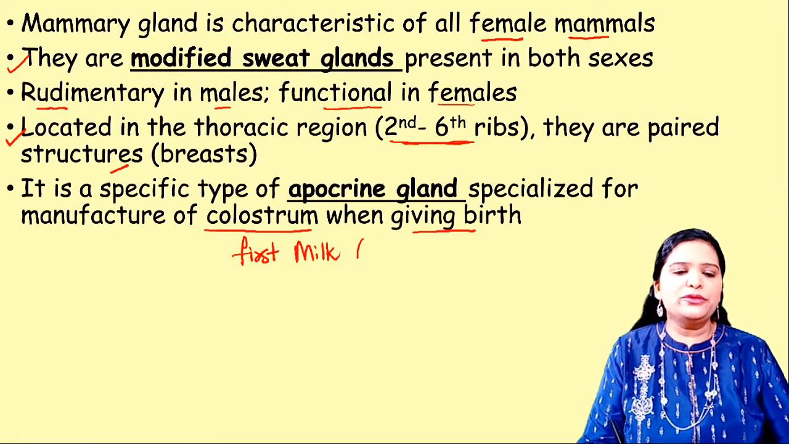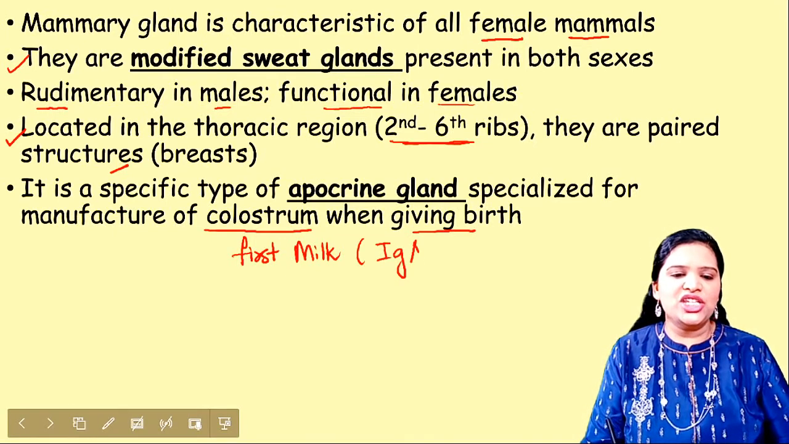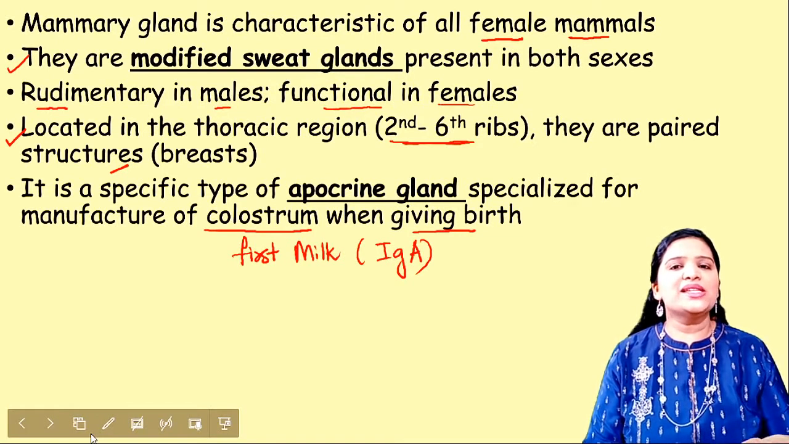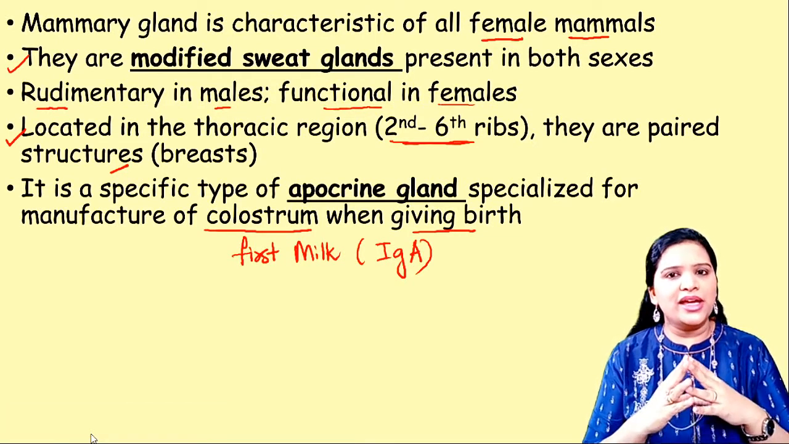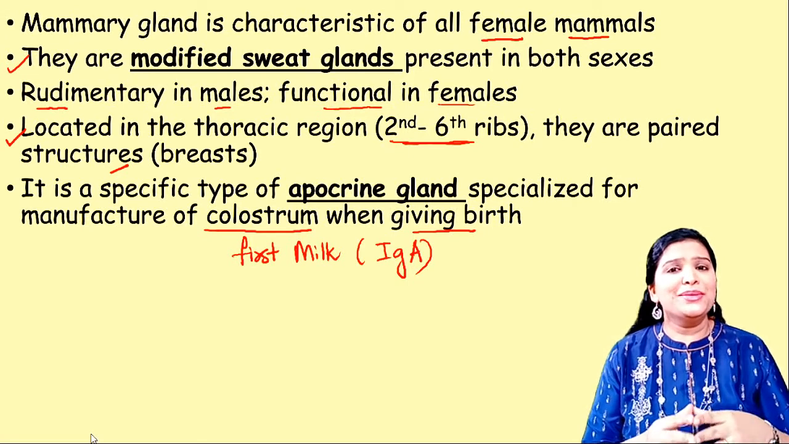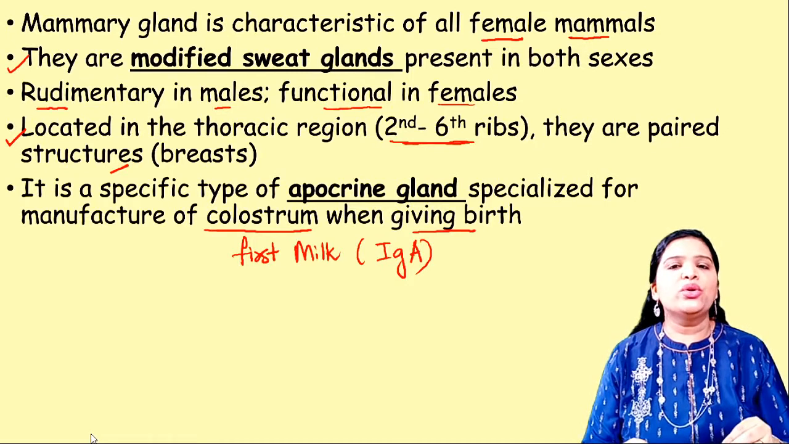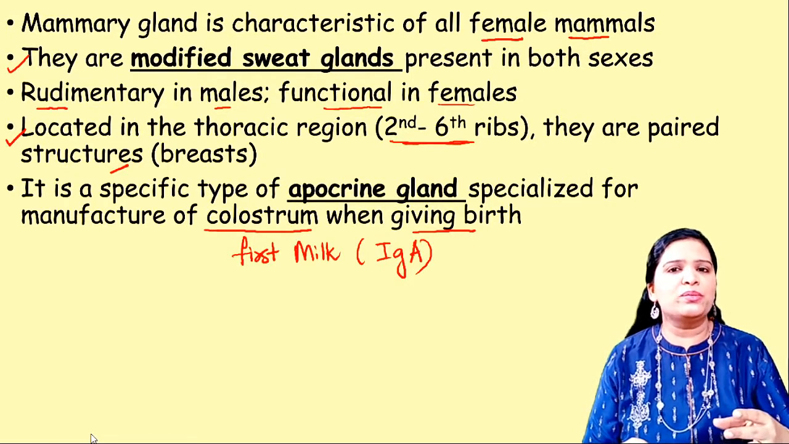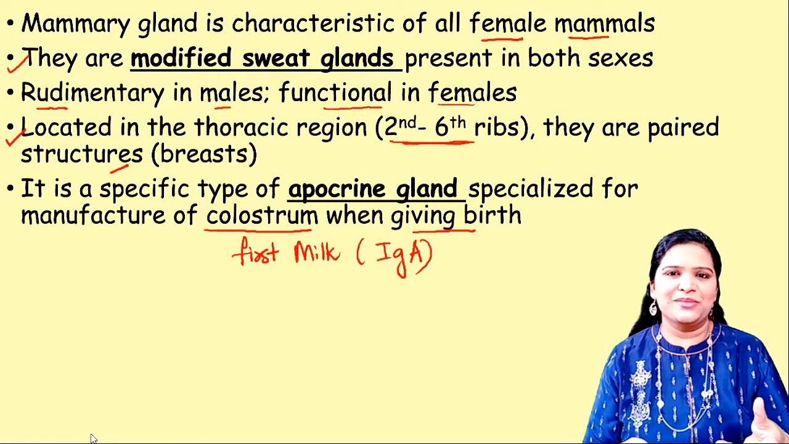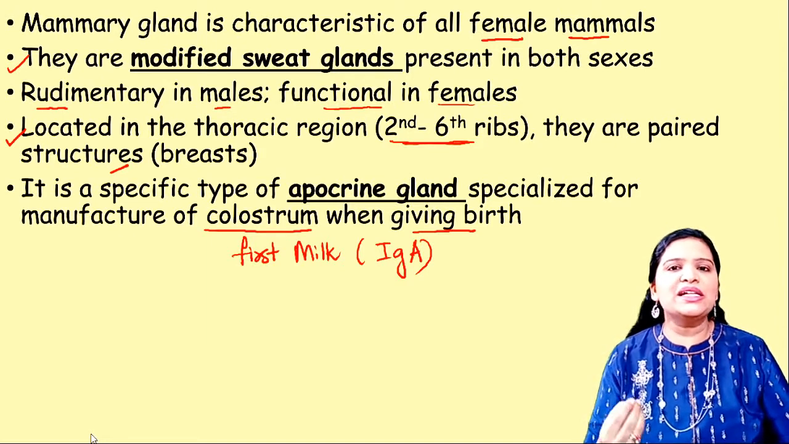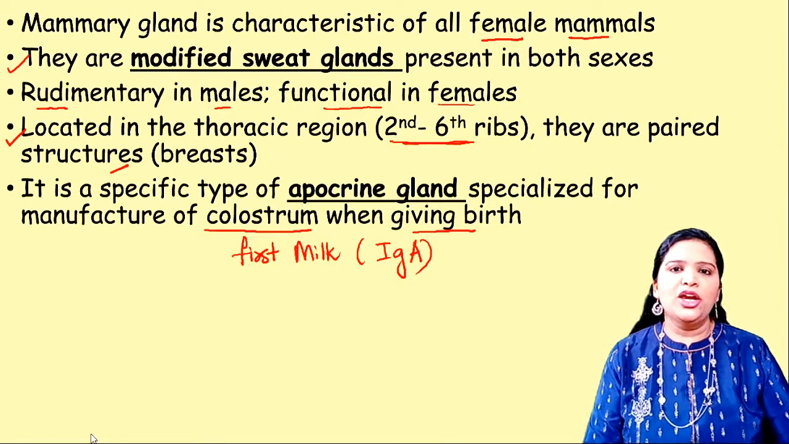It contains IgA antibodies. These antibodies are very essential for the young one or for the baby, because for the newborn baby the immunity is underdeveloped. So it has a high risk of being exposed to many microorganisms. So the mother's milk, particularly the colostrum, the first secreted milk, contains IgA antibodies, which give the first line of immune defense to the newborn.